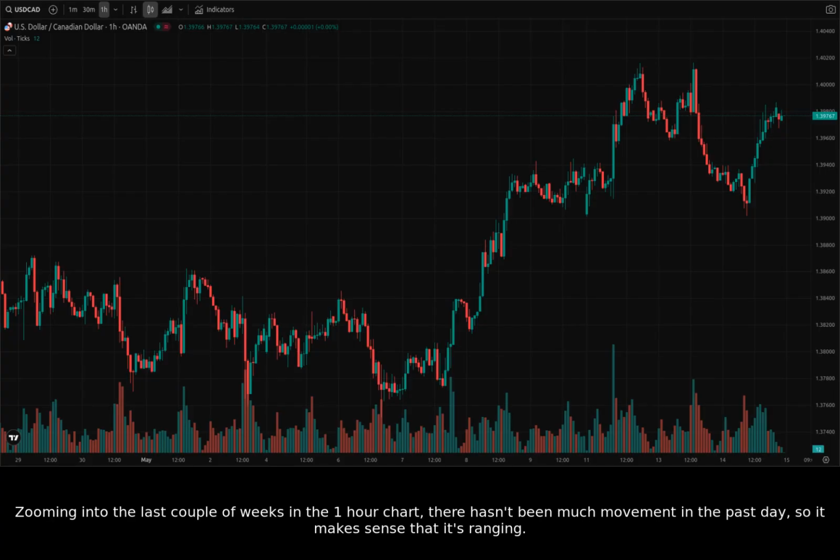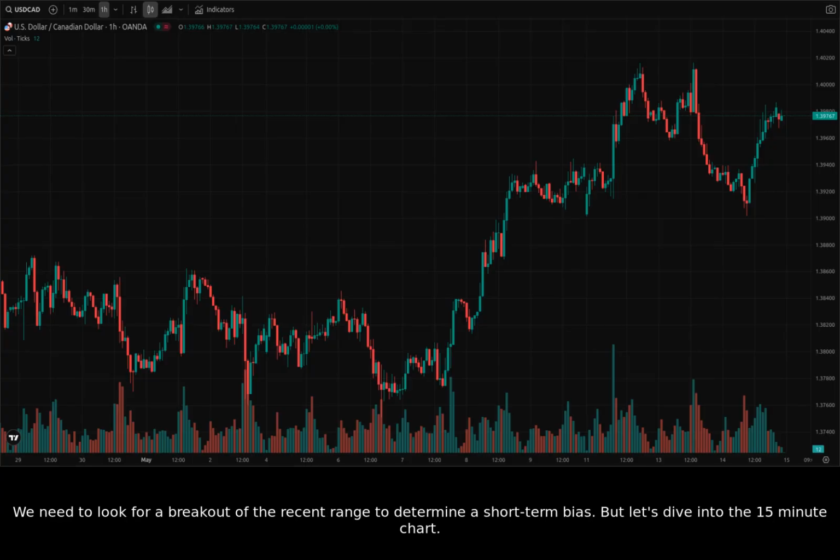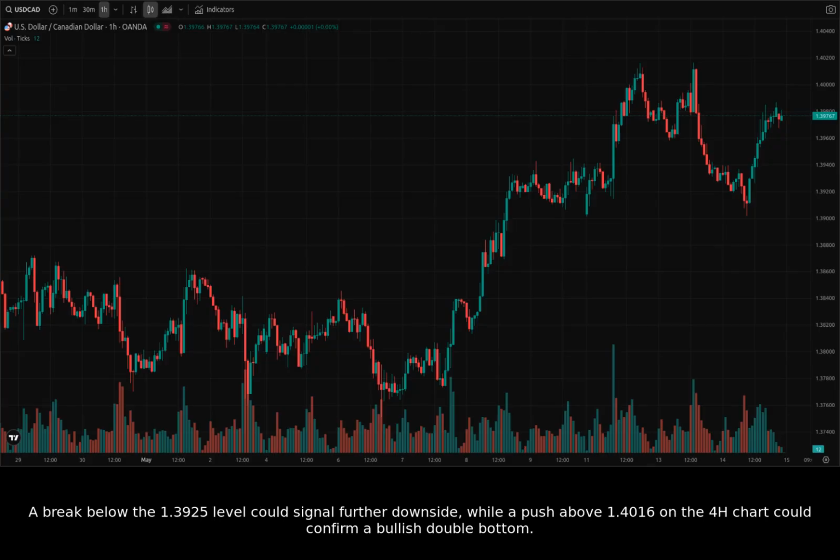Zooming into the last couple of weeks in the 1-hour chart, there hasn't been much movement in the past day, so it makes sense that it's ranging. We need to look for a breakout of the recent range to determine a short-term bias. But let's dive into the 15-minute chart. A break below the 1.3925 level could signal further downside, while a push above 1.4016 on the 4H chart could confirm a bullish double bottom.